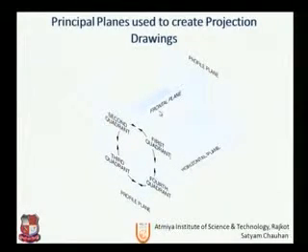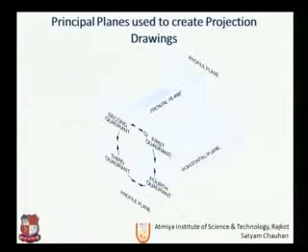So these are the principal planes used to create a projection drawings. As we know, the horizontal and vertical plane, it's also known as a frontal plane and horizontal plane, so HP and VP. Here I would like to add one more, and that is profile plane. The side view are obtained on the profile plane.